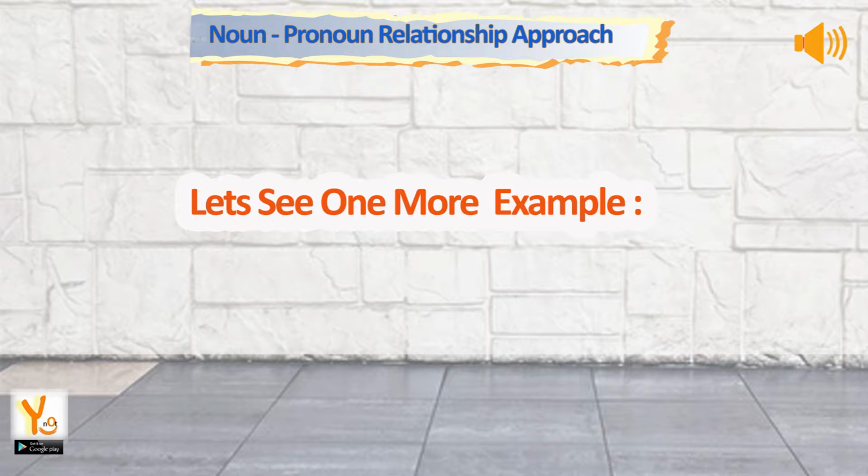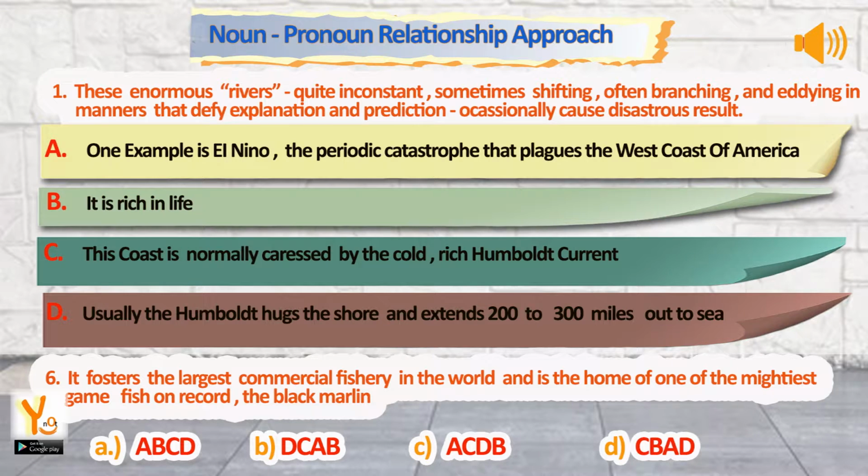Let's see one more example. Sentence 1. These enormous rivers, quite inconstant, sometimes shifting, often branching, and eddying in manners that defy explanation and prediction, occasionally cause disastrous results. Sentence A. One example is El Niño, the periodic catastrophe that plagues the west coast of America. Sentence B. It is rich in life.